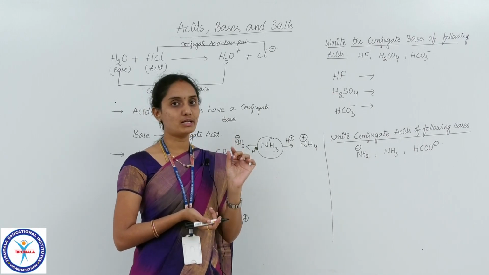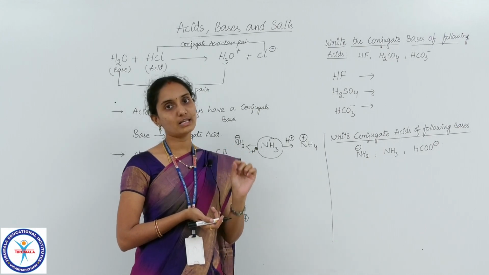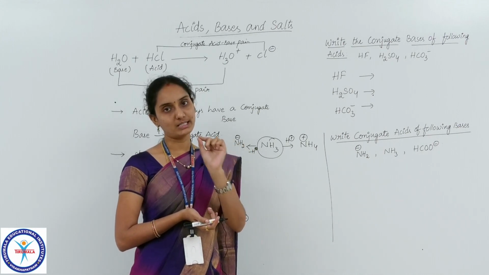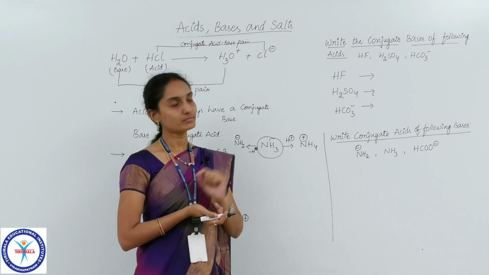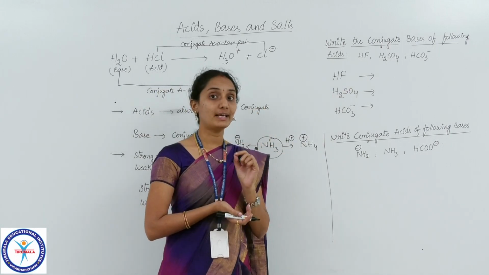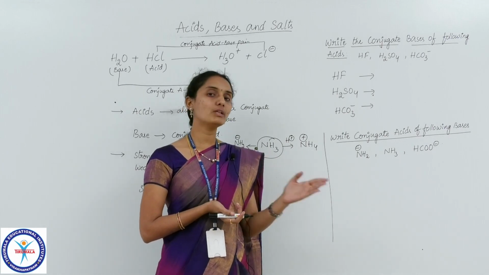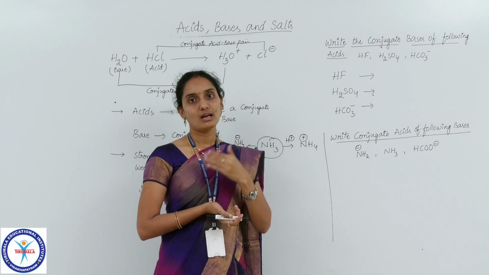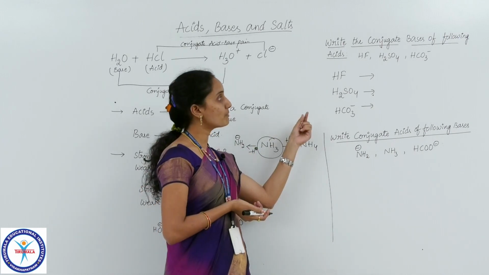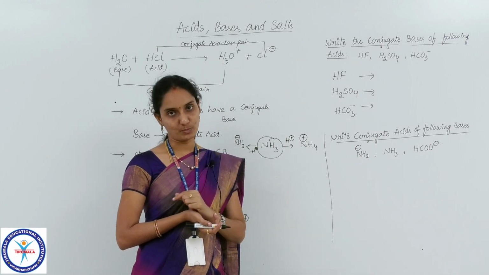It is very, very important. Stress this point. A proton should be removed. That is, hydrogen in the form of a positive ion should be removed, so that the corresponding species will be left with a negative charge. Just don't simply remove the hydrogen and write the rest in the formula. You should remove the hydrogen in the form of H plus ion.